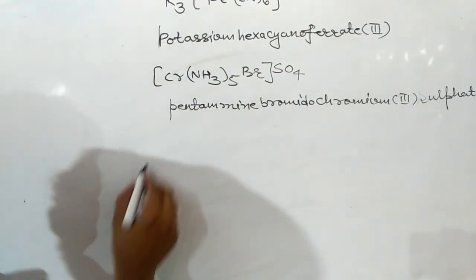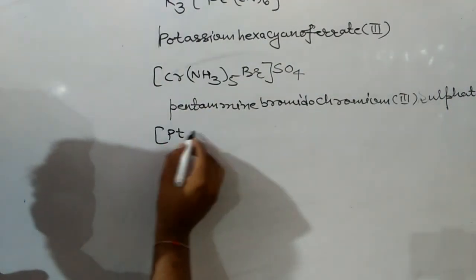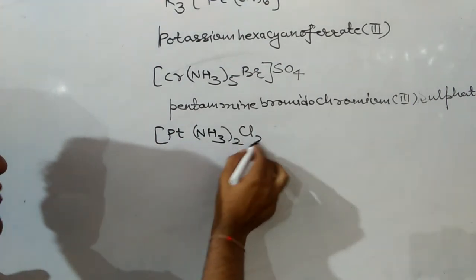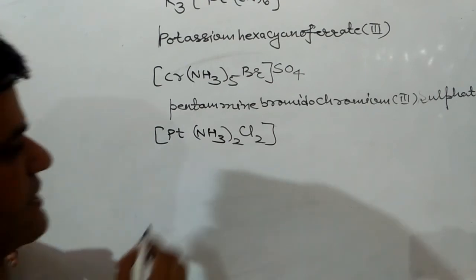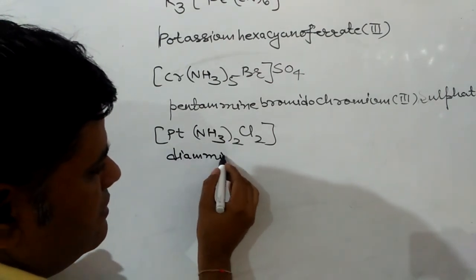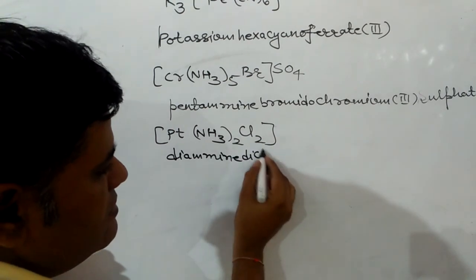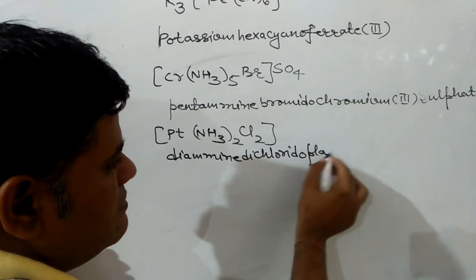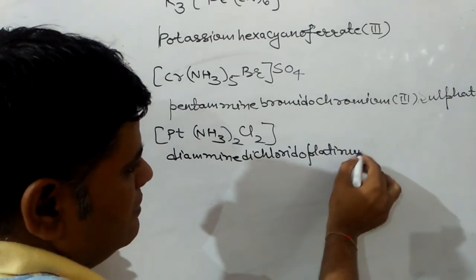Next one is [Pt(NH3)2Cl2]. We have to write down the IUPAC name. Then the IUPAC name will be diamminedichloroplatinum(II).